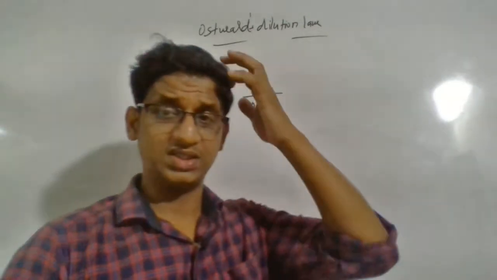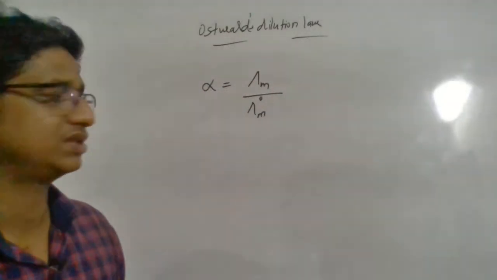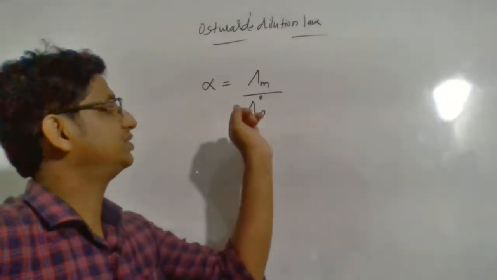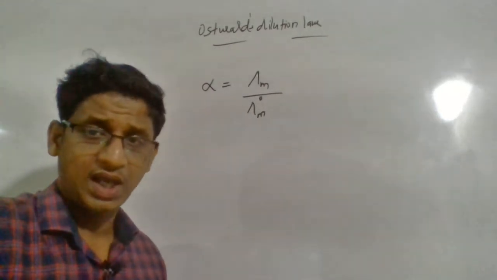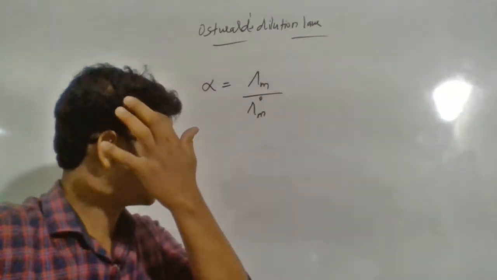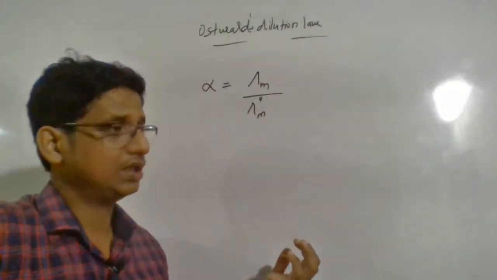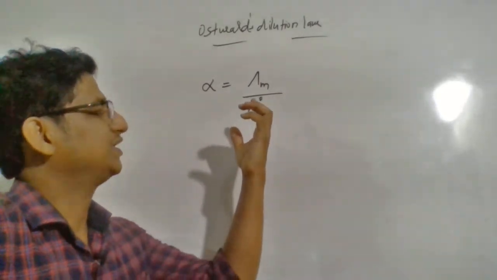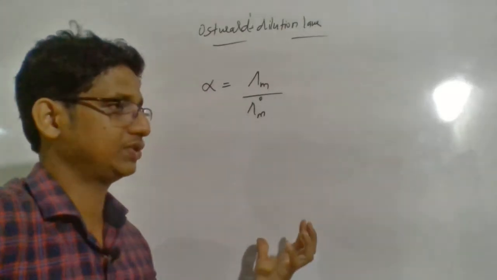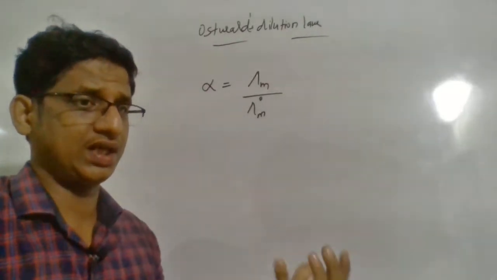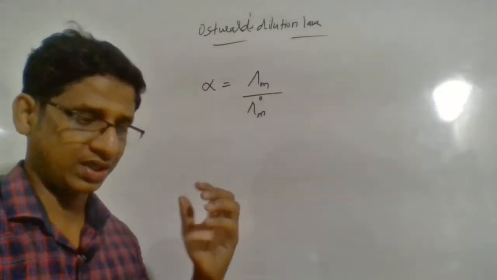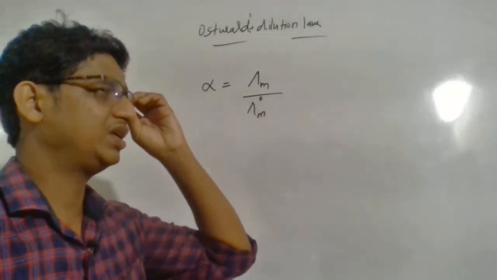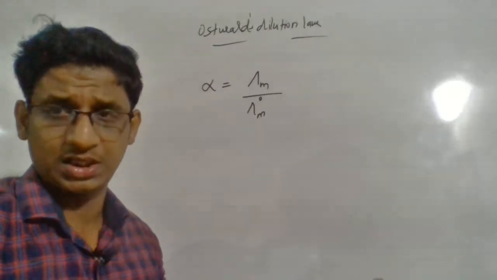If lambda m and lambda 0 m are given, that is actually nothing but the degree of dissociation. We found another equation, Ka is equal to C alpha square for a weak acid, or Kb is equal to C alpha square. So there alpha and C need to be provided.